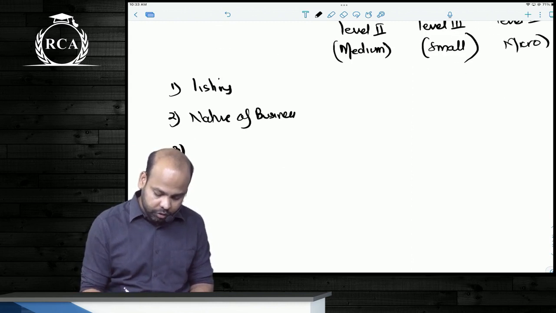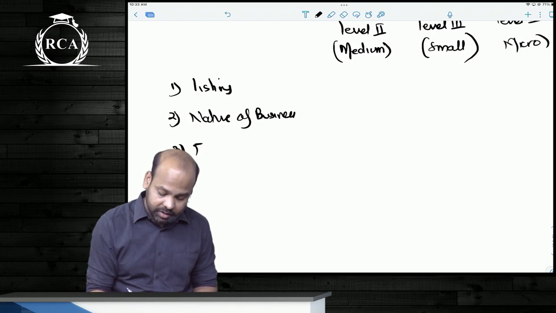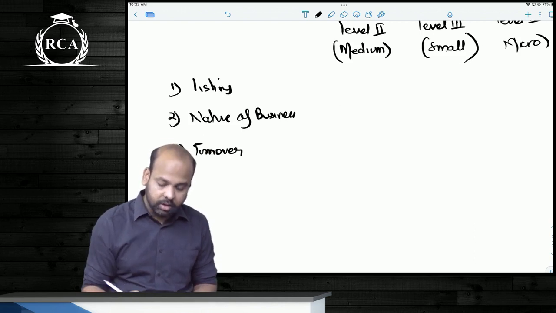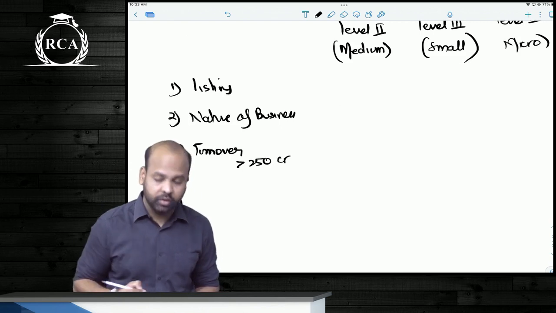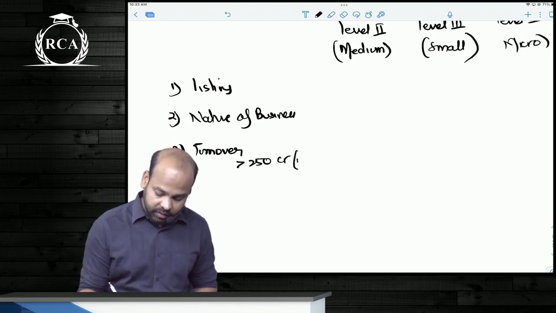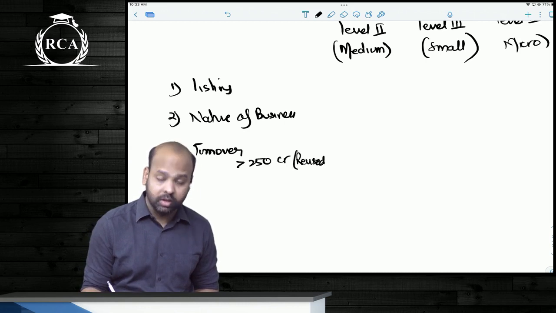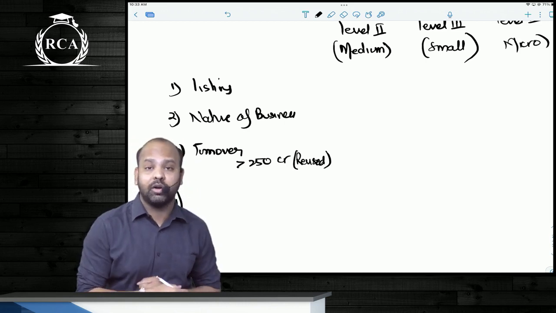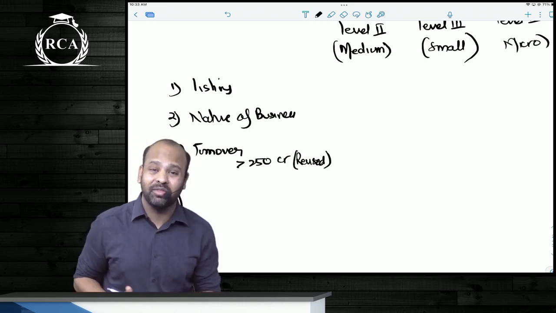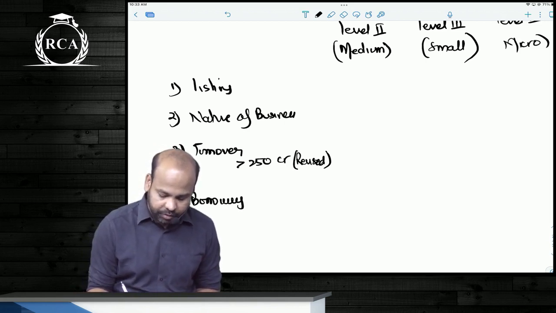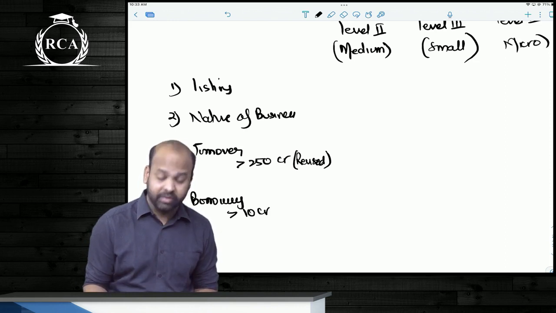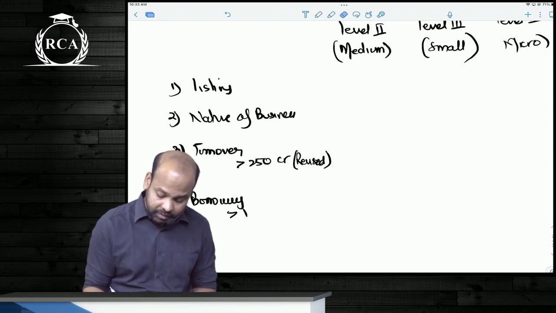Third point and fourth point, as I've discussed earlier, beta, there is a change. Earlier, beta, the turnover should have exceeded 50 crores, but now the turnover should exceed 250 crores. Earlier, guys, this is the revised one. Earlier, the turnover should have exceeded 50 crores, but now the turnover should exceed 250 crore rupees. Earlier, beta, the borrowings at any given point of time during the previous financial year should have exceeded 10 crores. This is the limit that was there earlier.